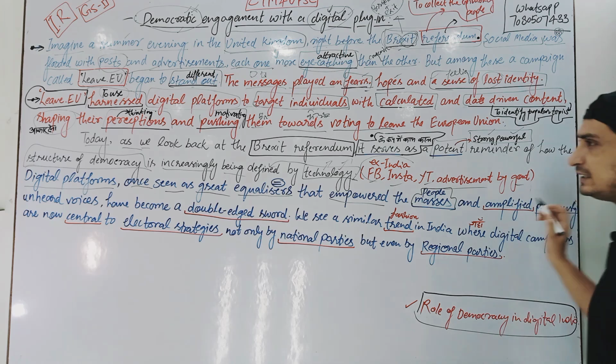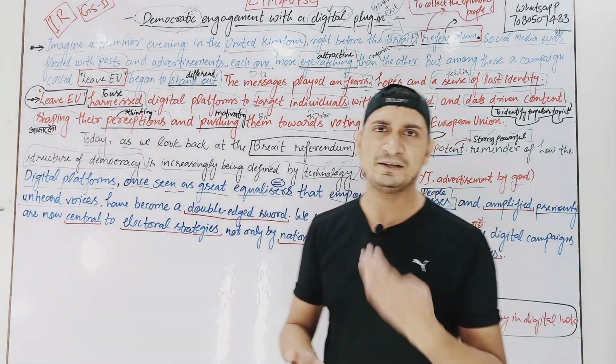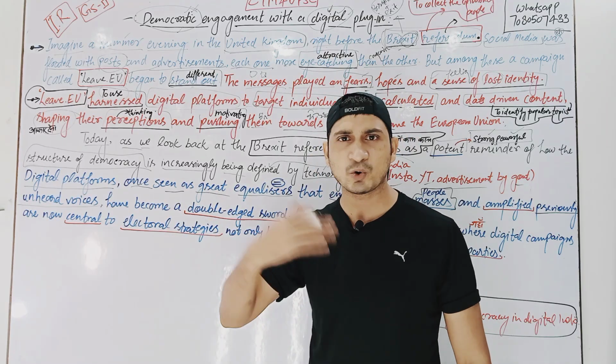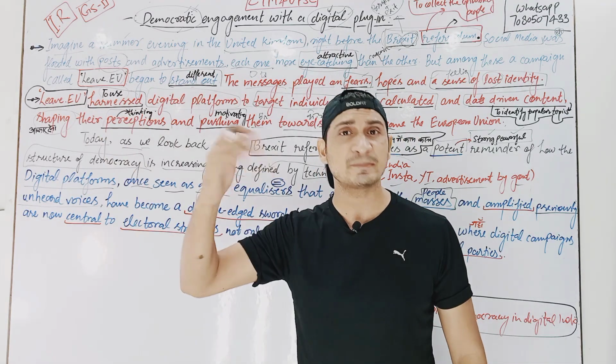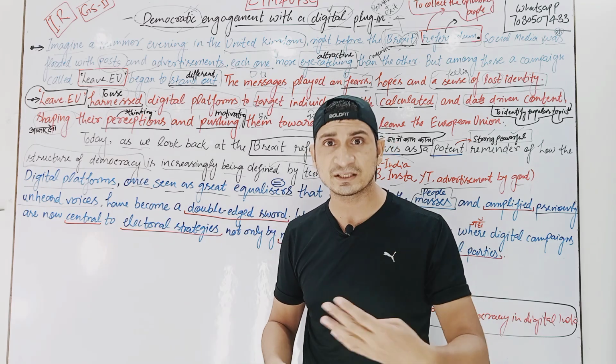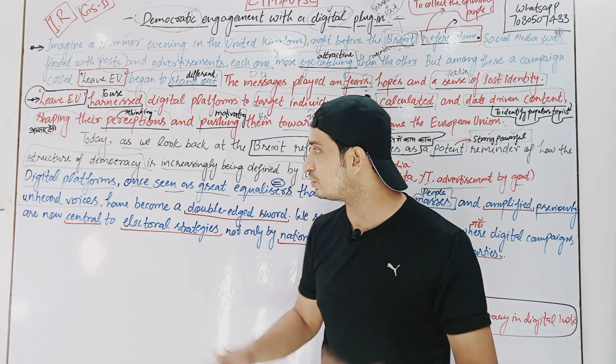Amplified previously unheard voices, like when we did not have any phones, when we did not have these kinds of social media platforms, then our voices were not heard. Nobody was able to listen to our voice. But now we can vote from here, we can give our opinions in the exit poll, something like these kinds of things are happening in elections, right?